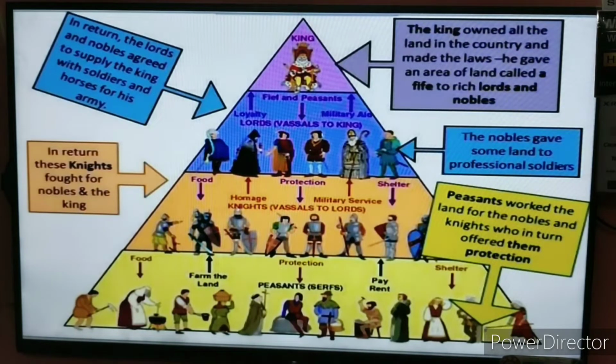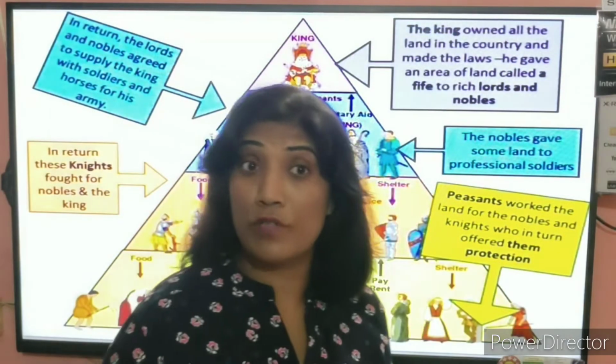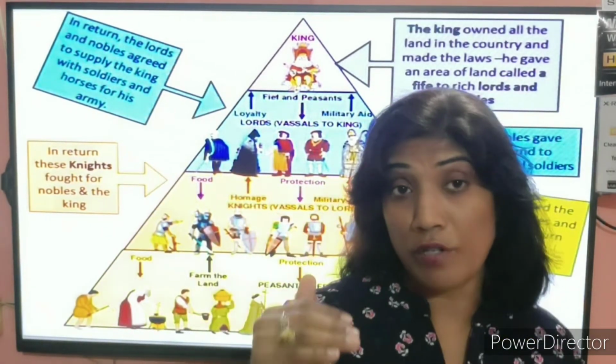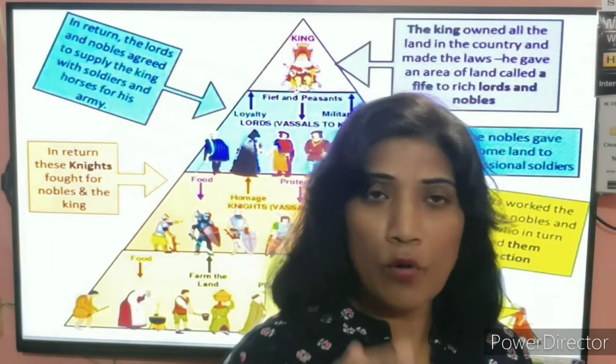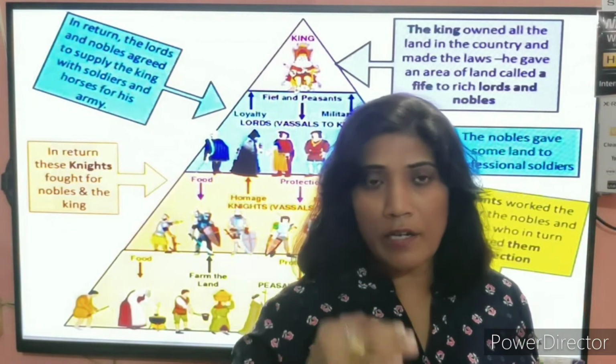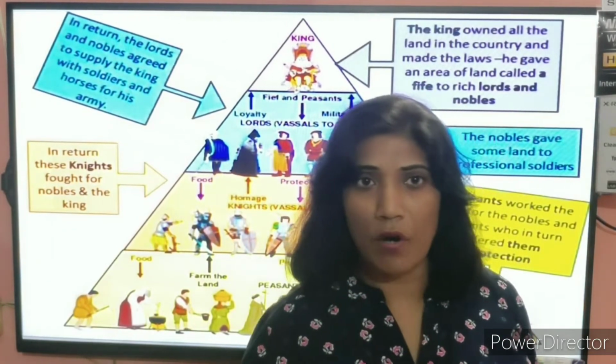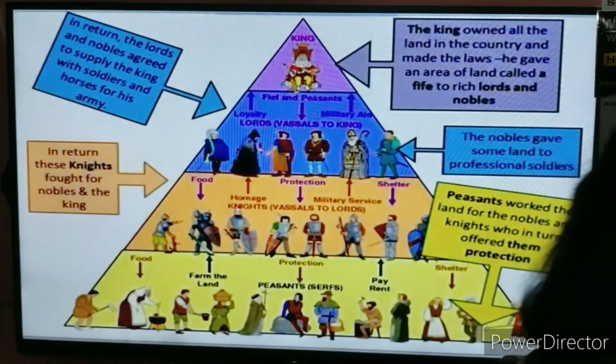So the state has decided that we are going to increase the taxes, and we are going to rely on different people. Who are the people who are going to pay the taxes? You must have seen this pyramid. Students, now we are going to see who constitutes the entire population of France, who is living there, and how they are divided into different class orders. This is already highlighted here.